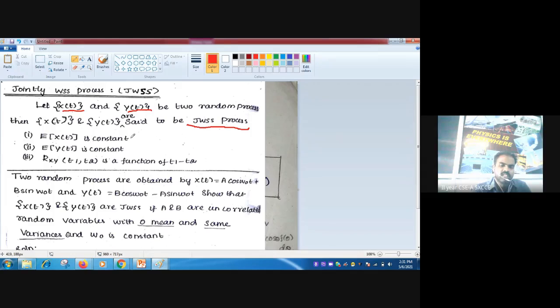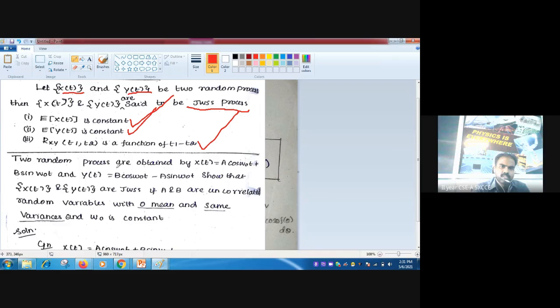What is the first condition? E of x of t is constant. Very simple. What is the second condition? E of y of t is constant, which is also very simple. Third one, Rxy of t1 comma t2 is a function of t1 minus t2. So here three conditions are there. Three conditions should be satisfied.